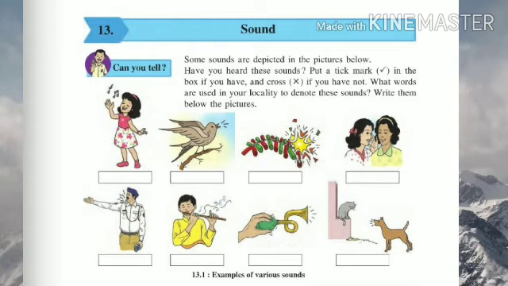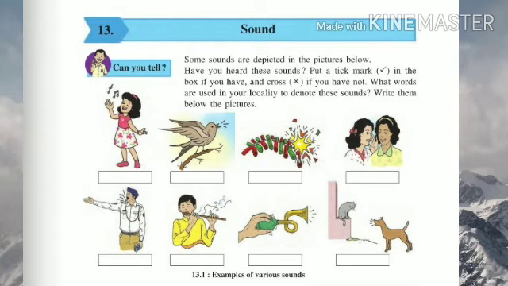In the next picture you can see that two girls are talking very softly and in a low voice. So you can put here a whisper. Okay, the next image is the voice of a whistle. So write there harsh whistle. This sound we all have heard near the traffic road.